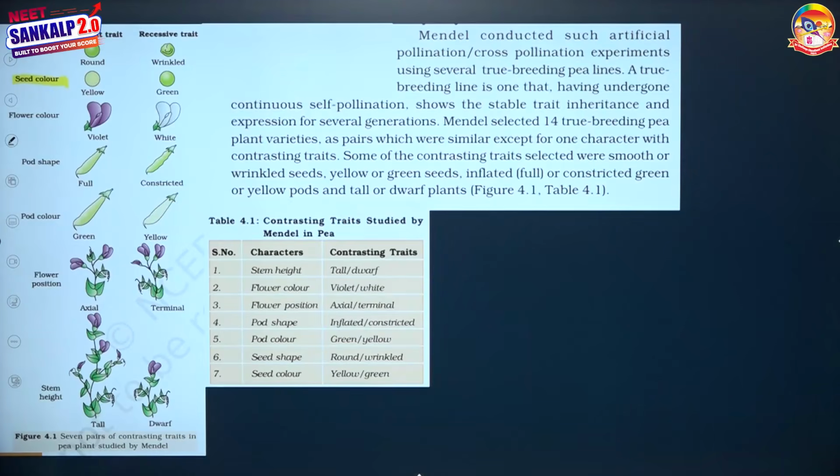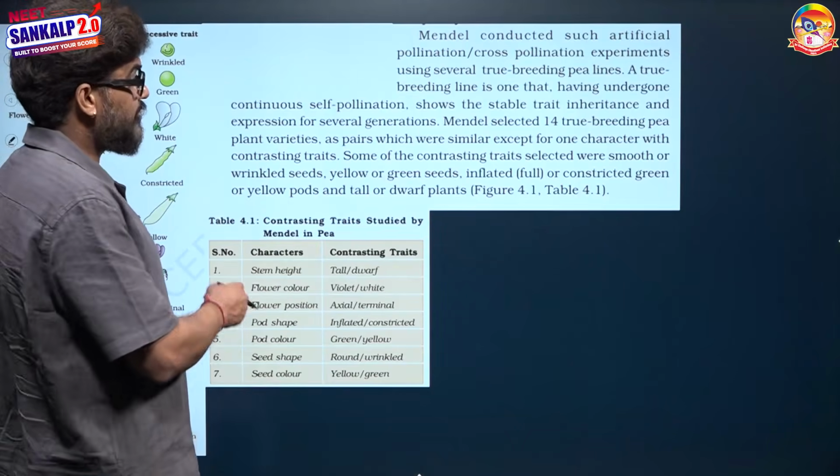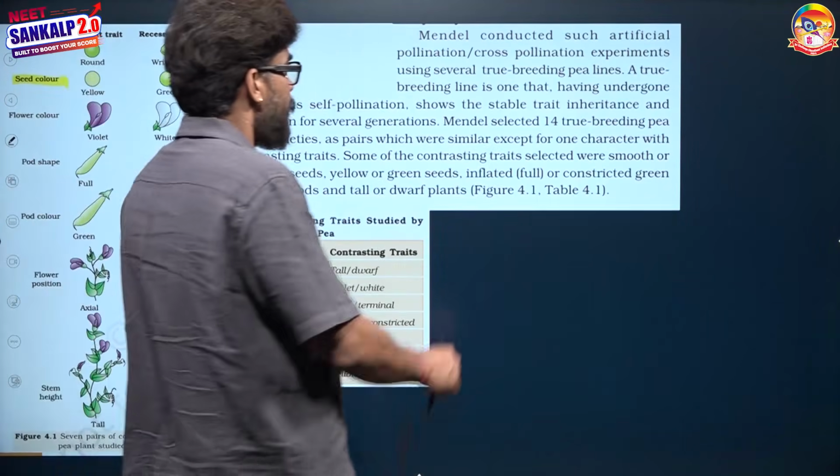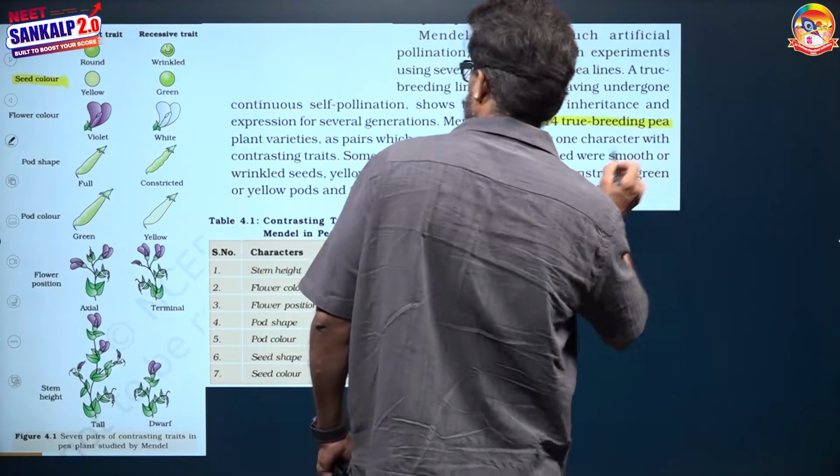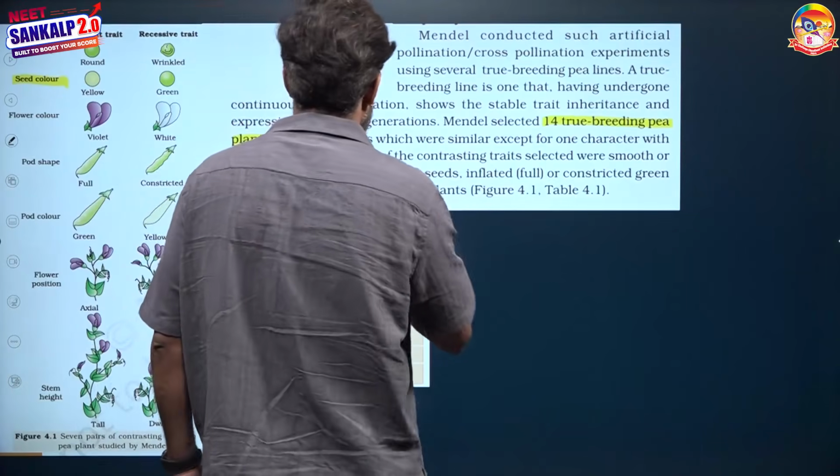Then flower color, violet was dominant, white was recessive. Pod shape, full means inflated was the dominant character, constricted was the recessive. Pod color, green was dominant, yellow was recessive. Flower position, axial, that is axillary position, was dominant and terminal position was recessive. And tall plant, dwarf plant we have already discussed. So these were the 7 contrasting characters, using 14 pure line breeding true varieties of the plant, that he selected